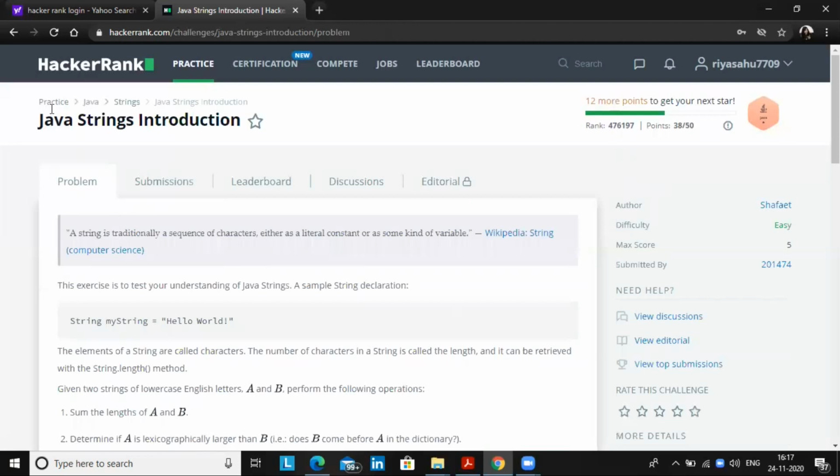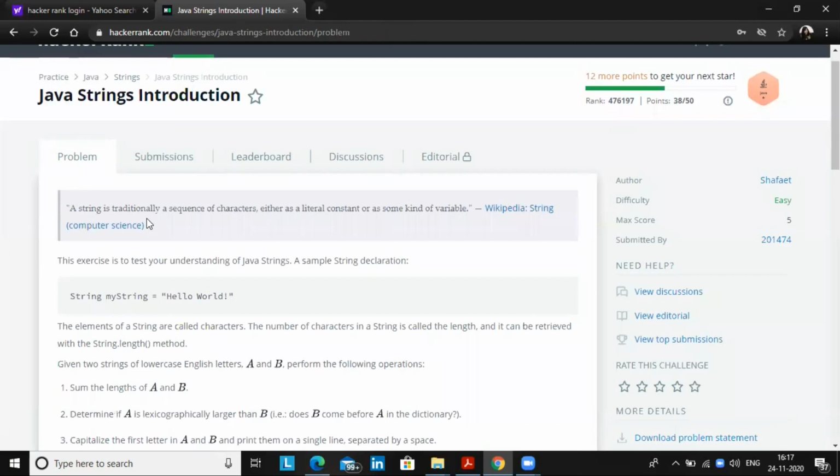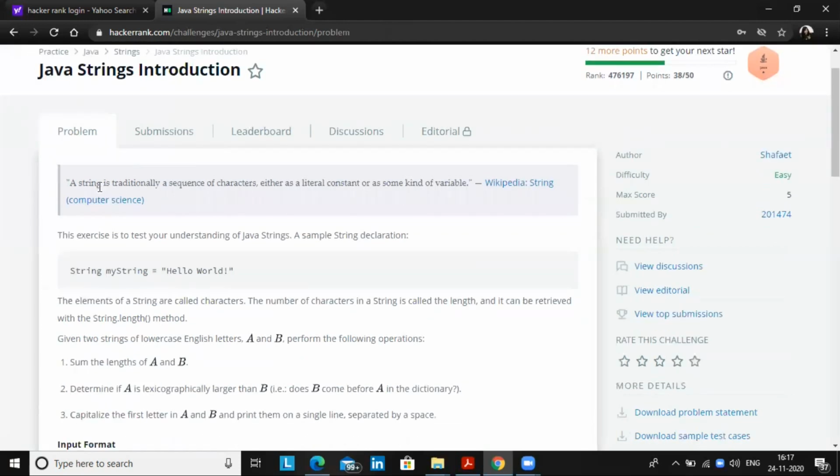As you can see, one problem statement is given. A string is traditionally a sequence of characters, either as a literal constant or as some kind of variable. First of all, what is a string? A basic string definition is given, and you can refer to Wikipedia. As we all know, a string is a sequence of characters, a combination of characters, either as a literal constant or as some kind of variable.